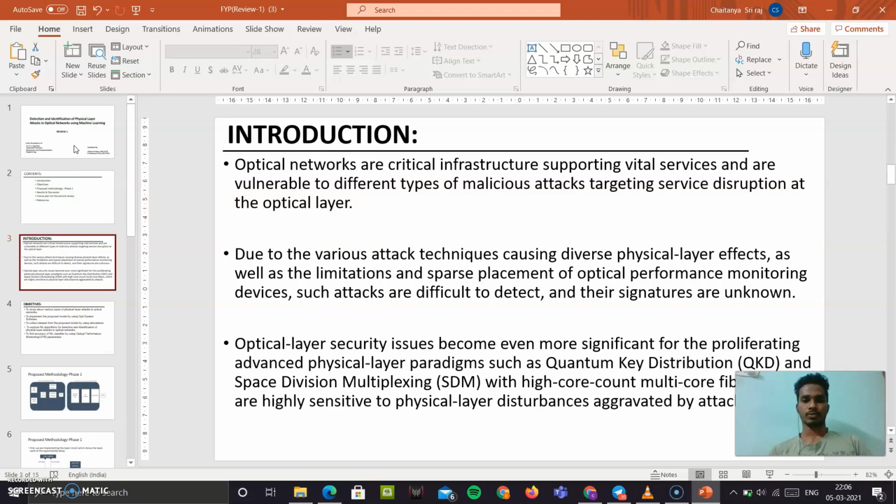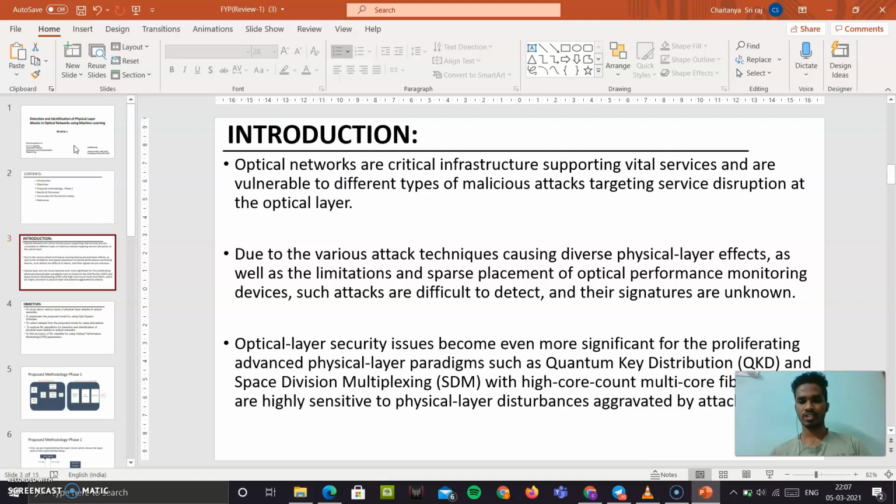Okay. So, coming to introduction, optical networks. So, what are optical networks? Optical networks are simply the communication systems through which we can transfer information from one end to another through optical fibers, simply through light. The information which we are sending through these networks might be very crucial, and we need to make it secure. And obviously there come the attacks which are possible on these optical networks.